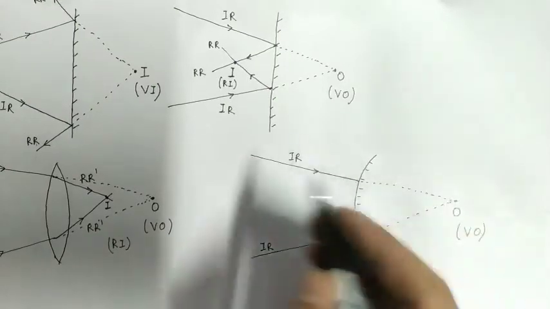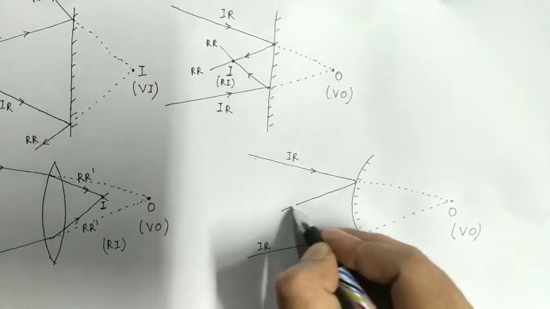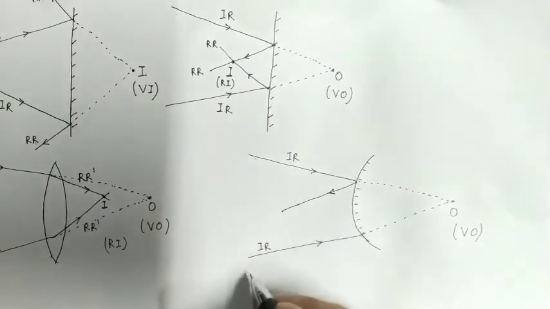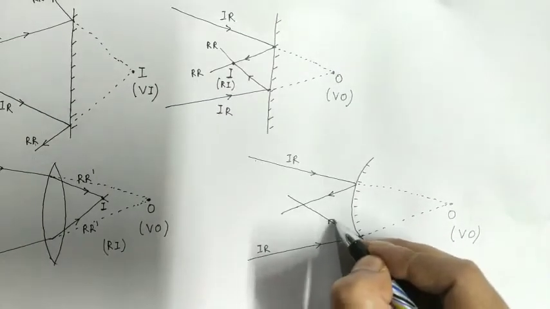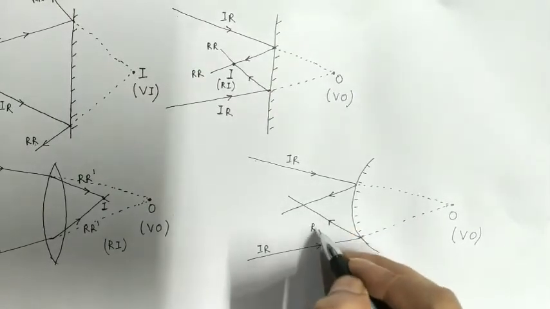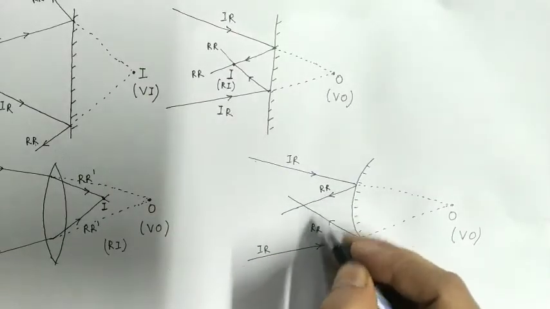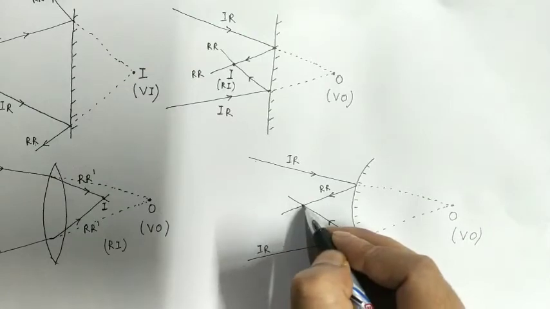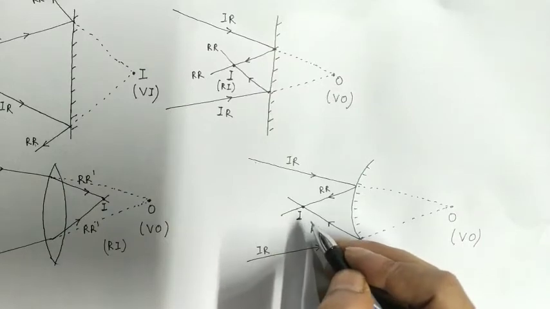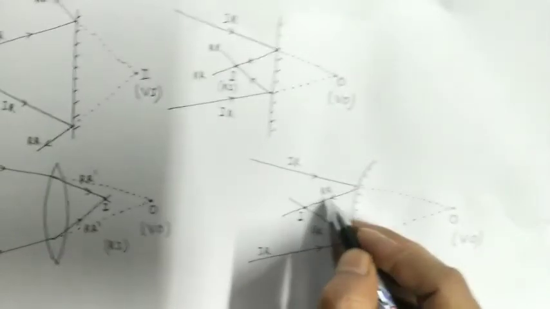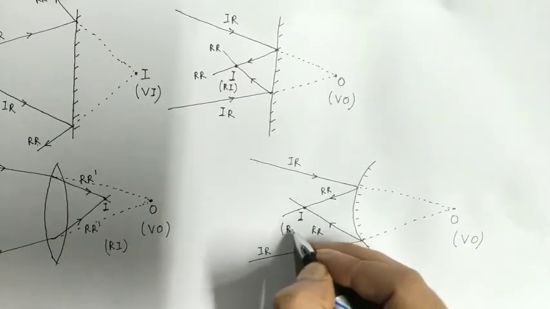In this case, what will happen? This ray will reflect in this direction and this ray will reflect in this direction. So this is the reflected ray and this is the reflected ray. Are the two reflected rays meeting actually? Yes, they are meeting at this point. So at this point an image will be formed. Will this image be real or virtual? Since the two reflected rays are meeting actually, this image will be a real image.